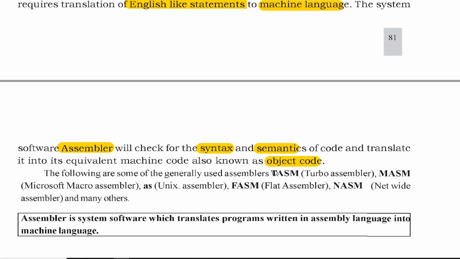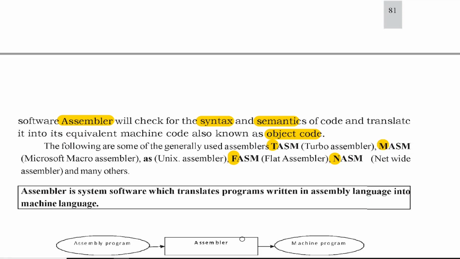There are some examples of the assemblers we normally use. Turbo Assembler, TASM, where ASM stands for assembler. MASM, the Microsoft Macro Assembler, and also we have the Unix assembler. Sometimes they use FASM, that is the Flat Assembler, and then we have the Netwide Assembler, NASM. There are many other assemblers also, but these are the typical names. These are the assemblers for different purposes, converting assembly level language to machine level language.